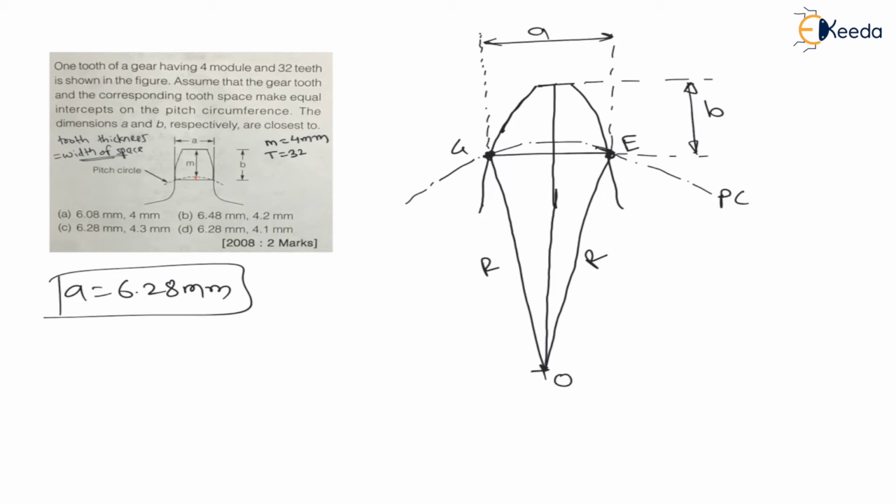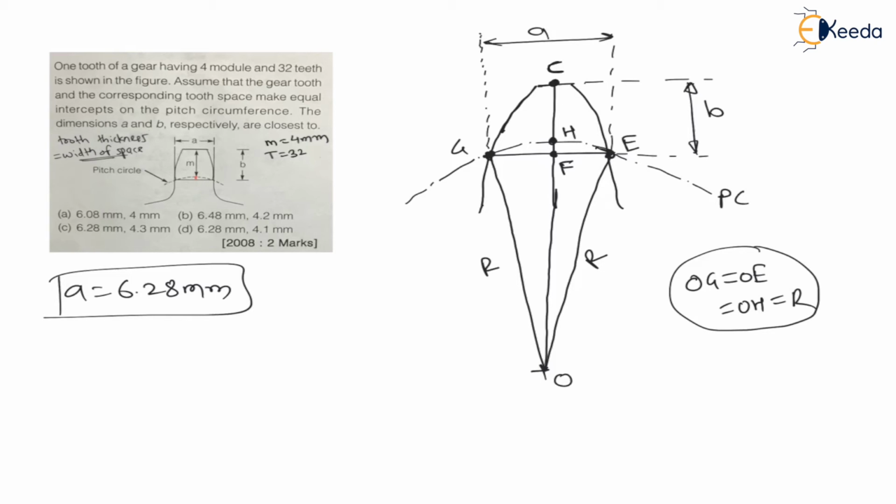Now, let us assume here the point F over here. Let us say here there is a point H, and on top land, let us say there is a point C. Now we can say O to G is equal to O to E is equal to O to H, which is nothing but the pitch circle radius.